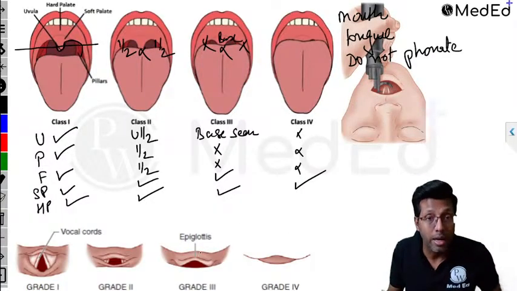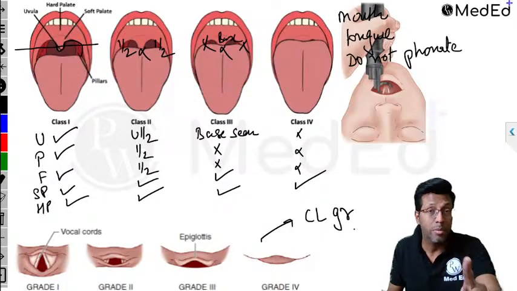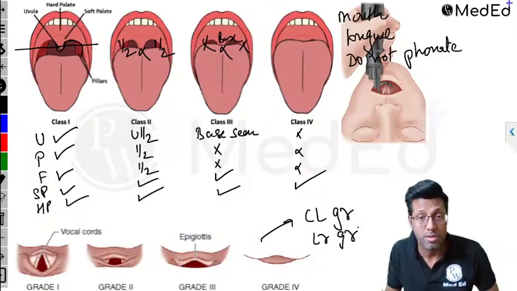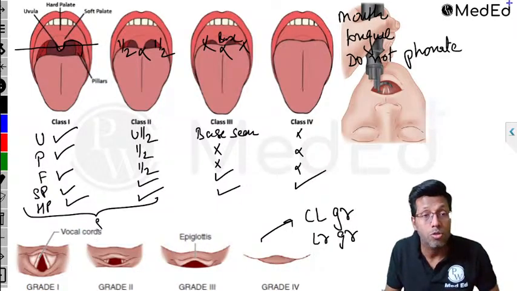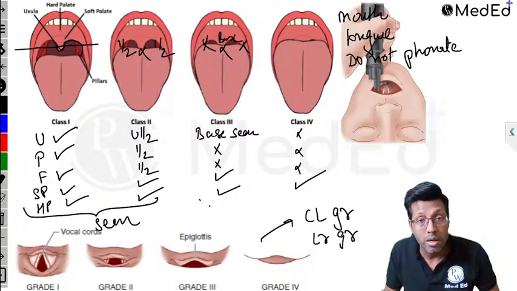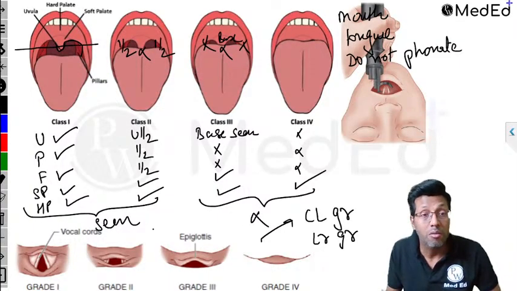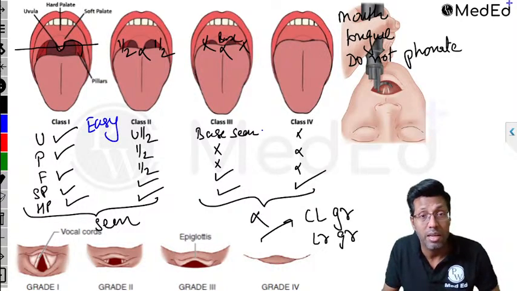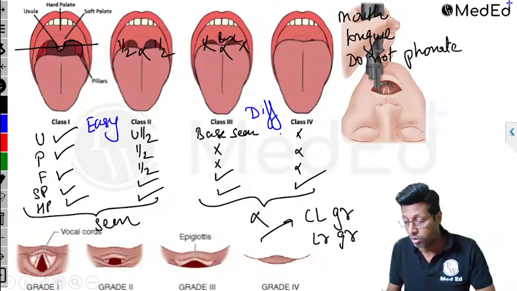And this is our SL grading. This what you see is what is SL grade. Again, this can be an image-based question, SL grade or the laryngoscope grade that I was discussing about. Mallampati 1 and 2, I expect the vocal cords to be seen. Mallampati 3 and 4, I expect vocal cords not to be seen. So Mallampati 1 and 2 relatively become easy intubation, easy mask ventilation. On the other hand, Mallampati 3 and 4 become difficult. That's an important question.